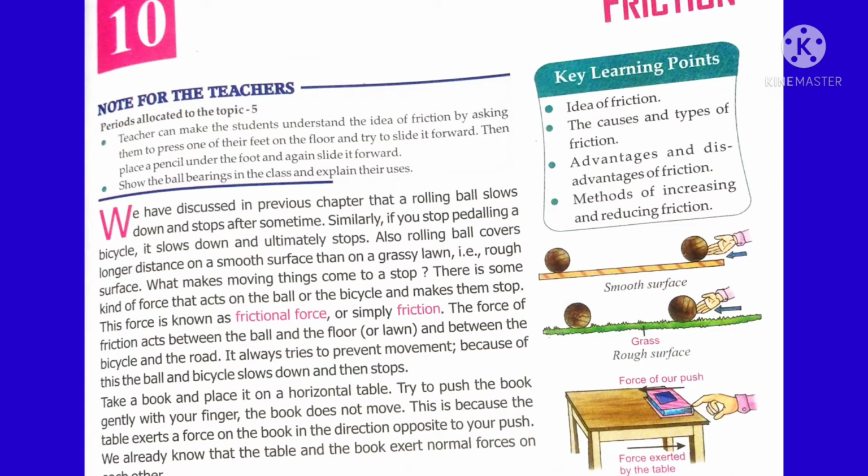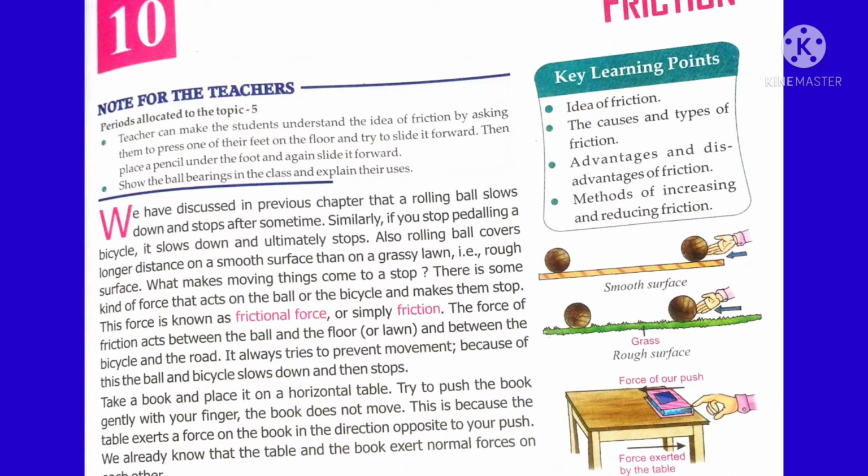Here, one more kind of force, the normal force, acts between these objects. See here, the normal force acts in the vertical direction on the surface of an object. This vertical force is called normal force, but frictional force acts in a direction parallel to the contact surface. So this force is called frictional force. What is frictional force? It is a force which acts in a direction parallel to the contact surfaces.